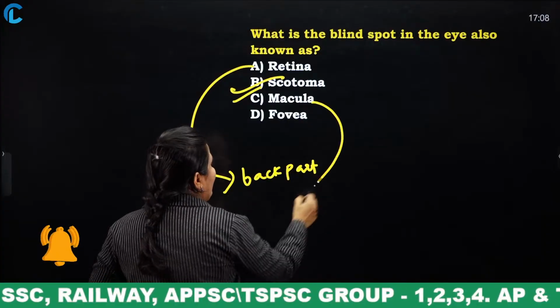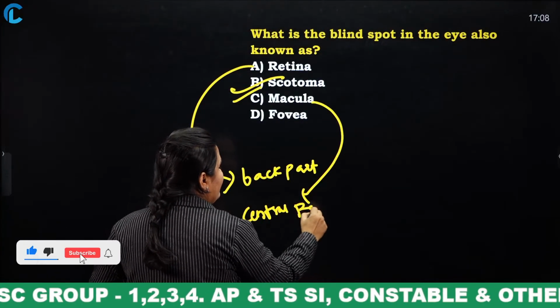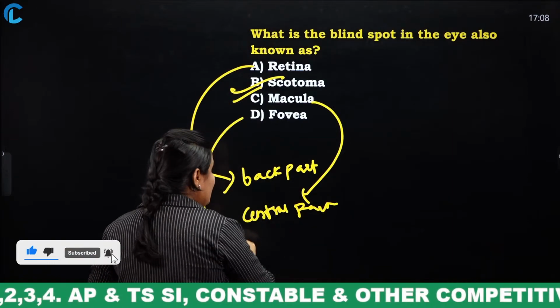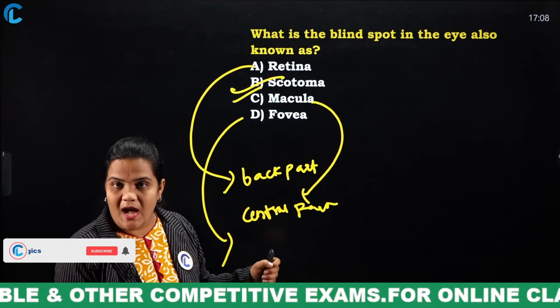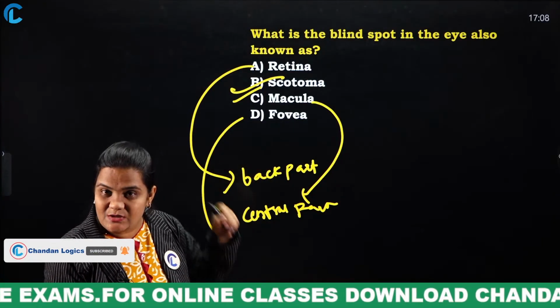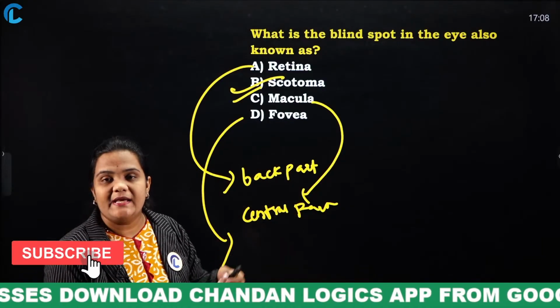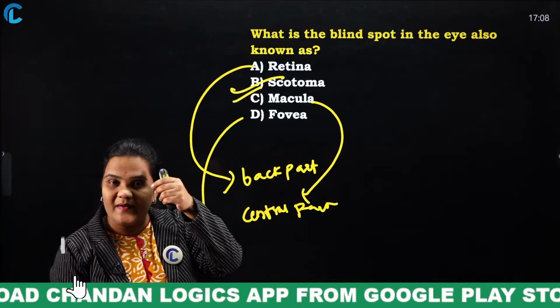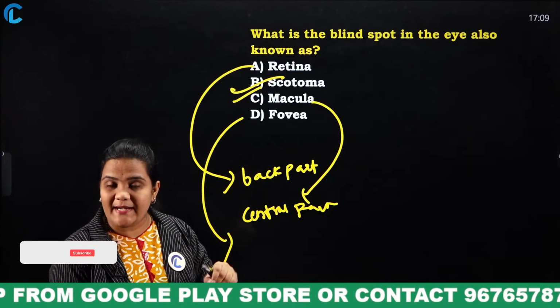Next, macula is a central part of retina. Next is fovea. This is a small depression which is present in the macula. Okay, and the next is scotoma. Scotoma is a blind spot which does not respond to light. If a light is passed to our eye, that part does not respond to light, and